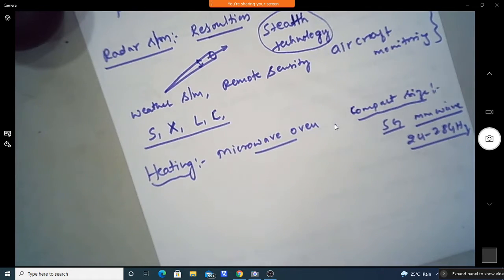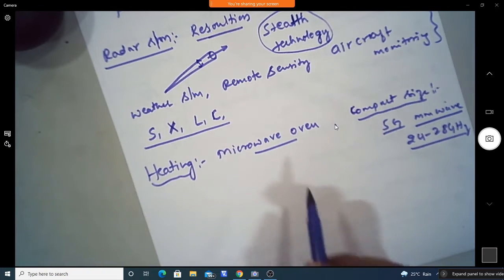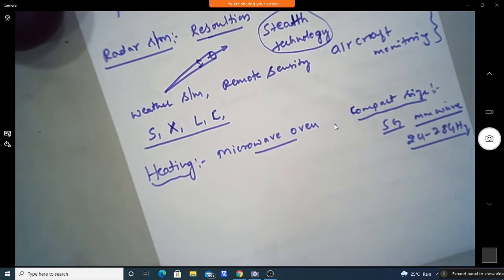And if you compare to the lower frequency, the energy given by the microwaves is very much higher compared to the lower frequency. So that is one of the reasons why we use the microwave frequency region for EM wave propagation.